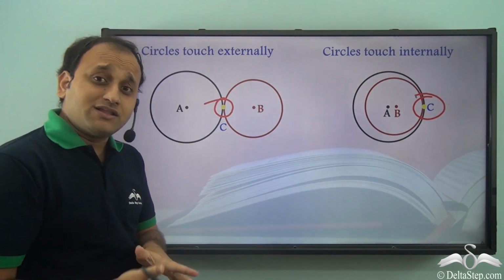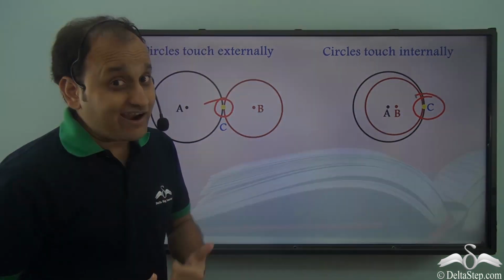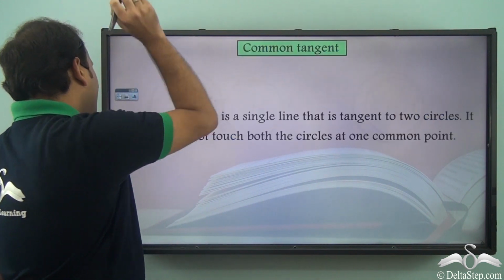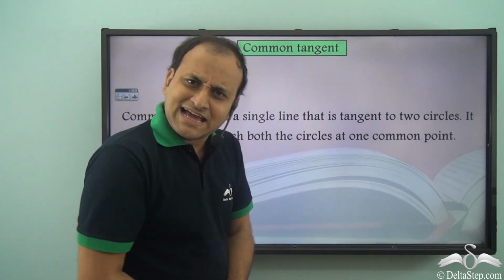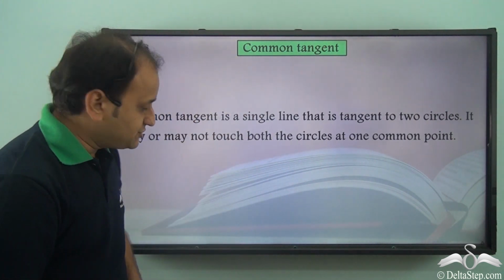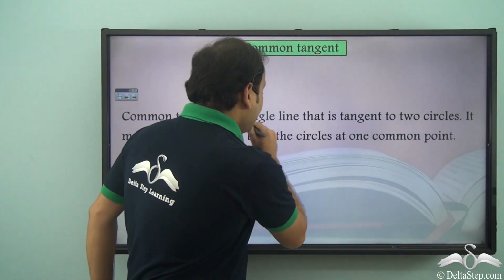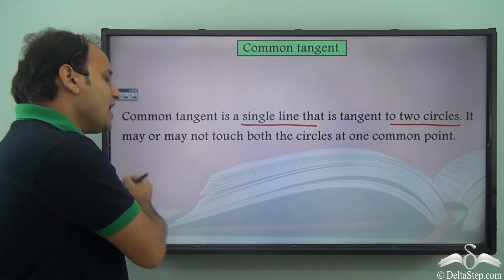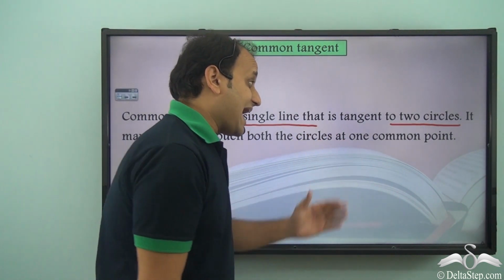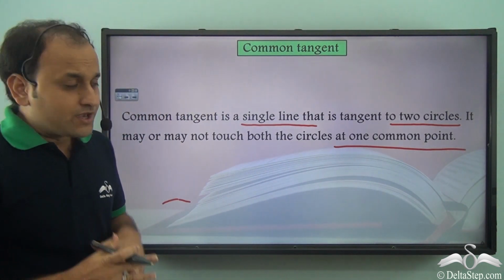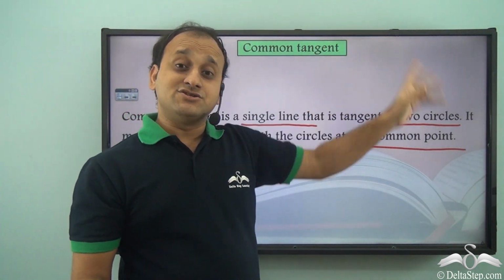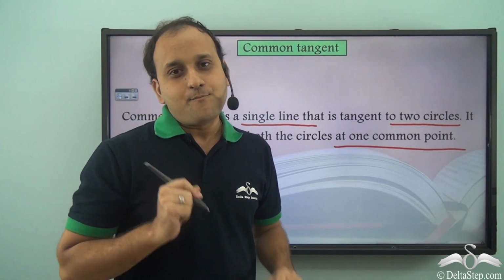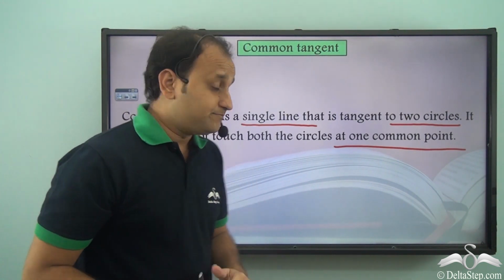Now, just like we saw there are common points and common areas, similarly we can also have common tangents. So what exactly are common tangents? Well, a common tangent is a single line that is tangent to two circles. It may or may not touch both the circles at one common point. So let's see what the possibilities are again.